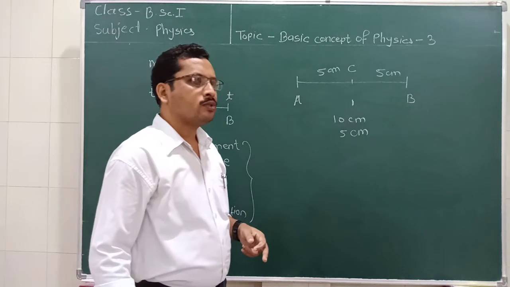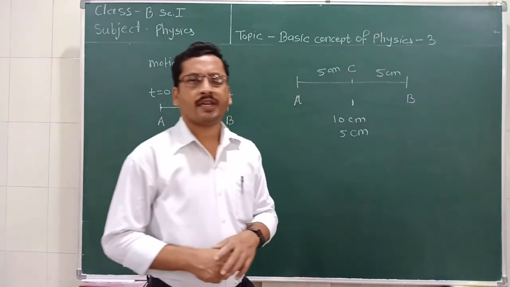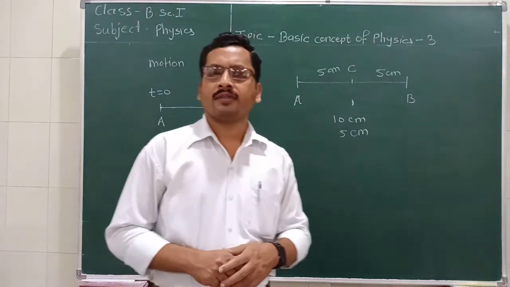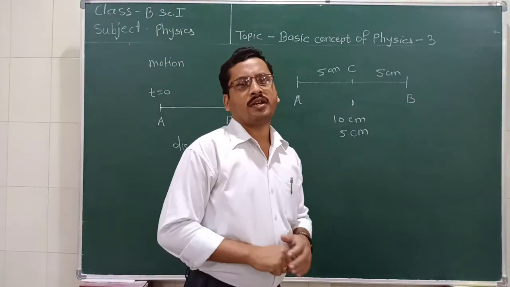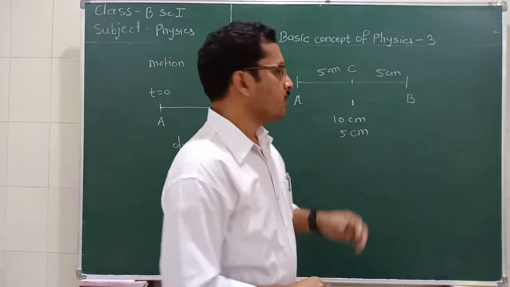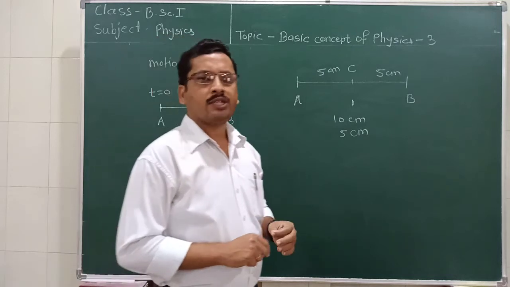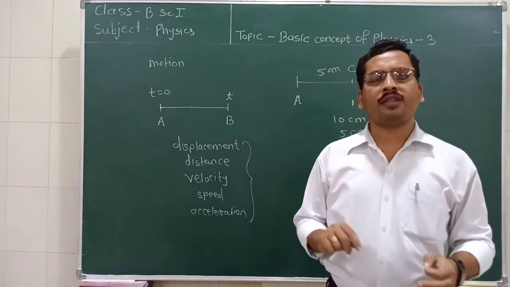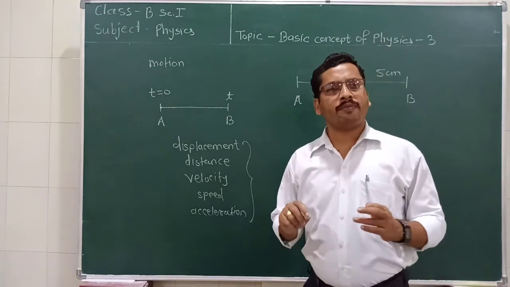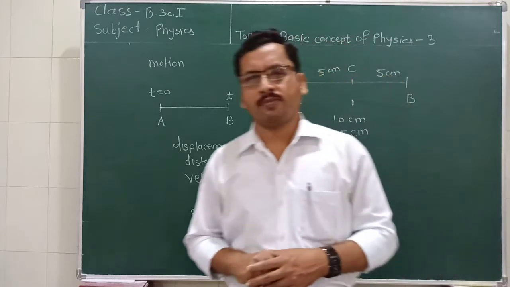So displacement is a vector quantity, and displacement depends upon the direction. What is the definition of displacement? The definition of displacement is the difference between the final position and the initial position.